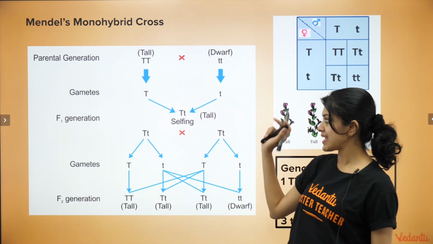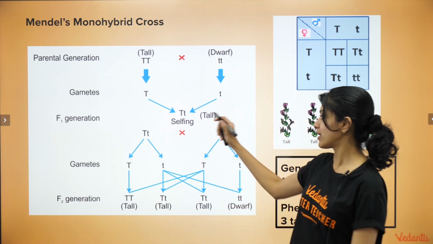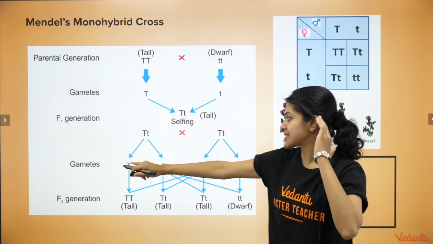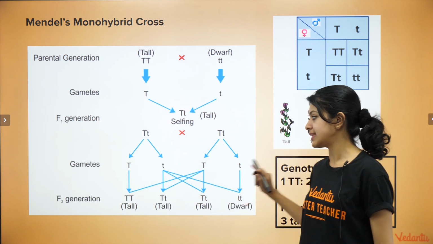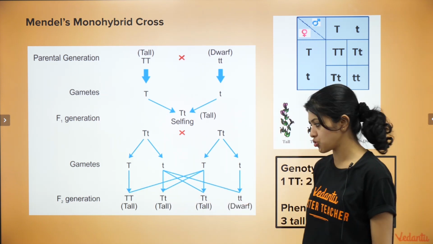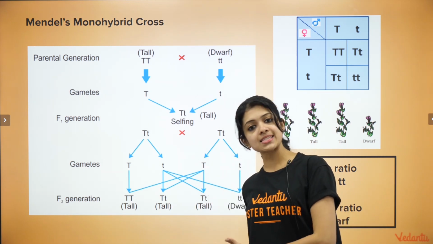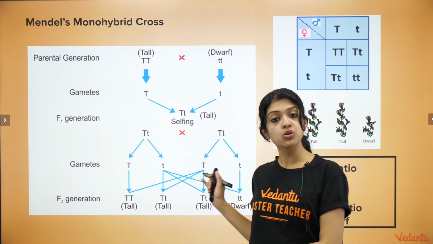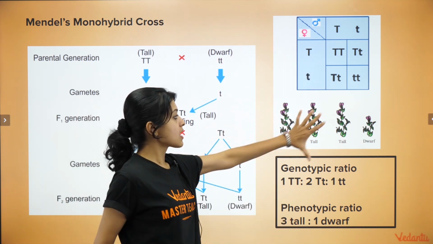The gametes were these, and this is what you got on F1 selfing. All of them were tall, and these are the gametes of the next generation. And yes, these are the F2 combinations that you get. Just like the homework question that we discussed, you get exactly the same ratio, 3:1 phenotypically, 1:2:1 genotypically, and this